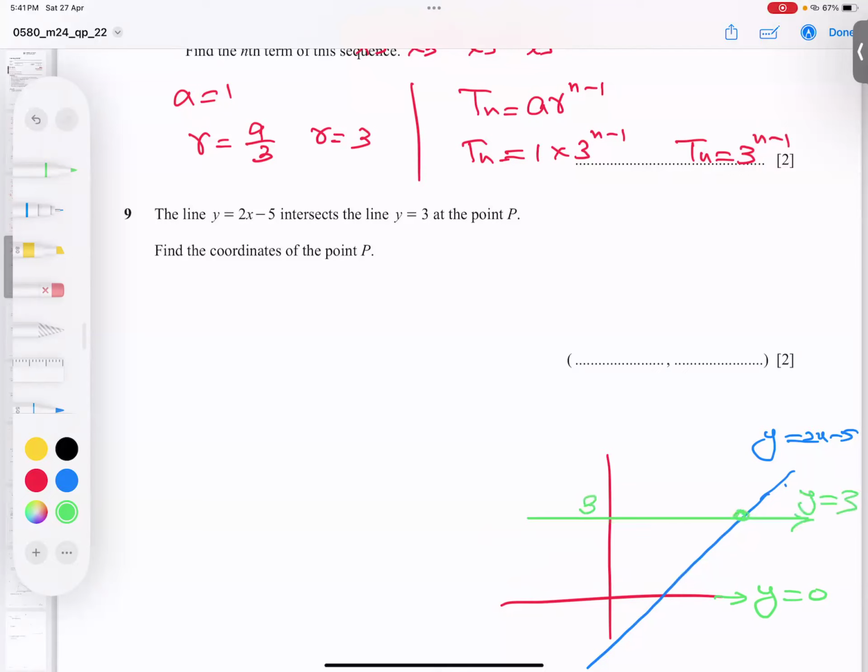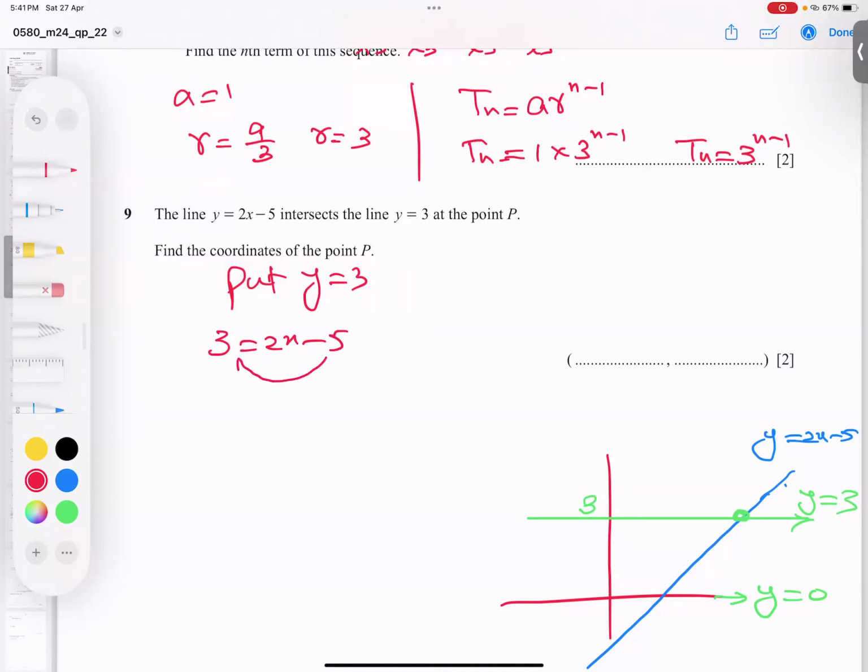So he's asking where they intersect. So find the intersection point. So students, what is the technique? I will plug in this 3 in the place of y, because at this point y is confirmed 3. I'm saying here put y is equal to 3 in the place of y. So 3 equal to 2x minus 5. Don't shift 2x there. It will create trouble for you because of the negative sign.